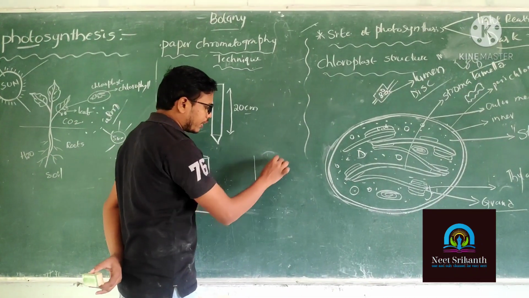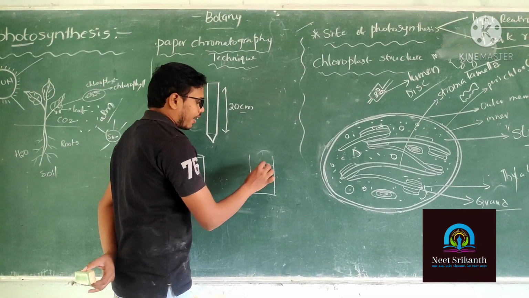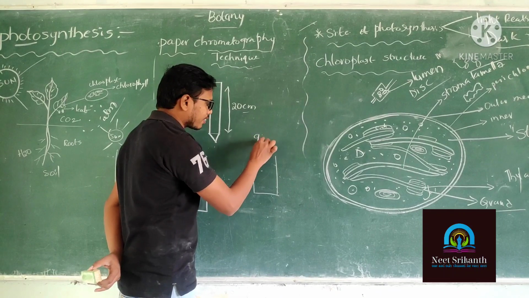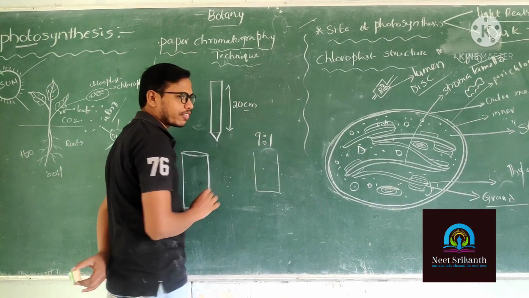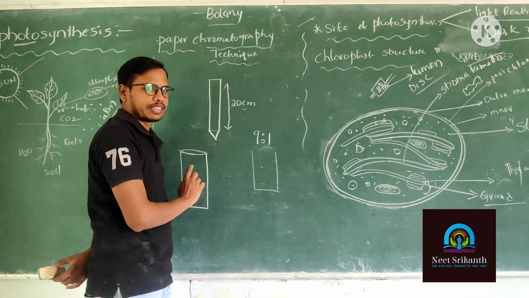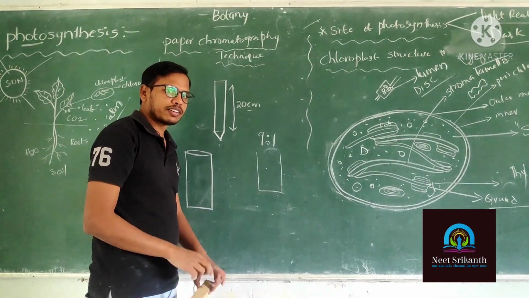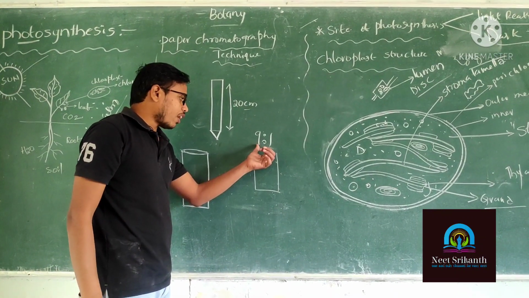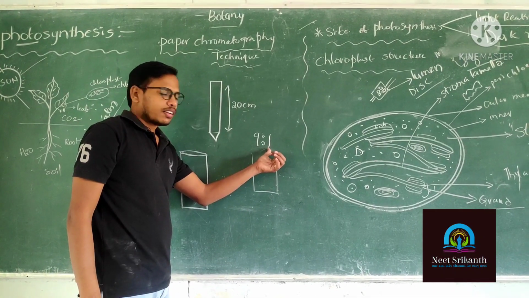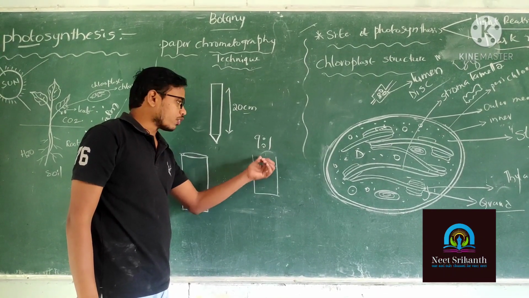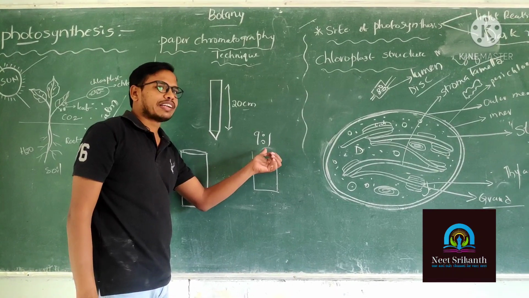First of all, you are going to take a beaker, and in the beaker we are going to add the chemicals. We have two types of chemicals for the chromatography technique: petroleum ether and acetone. We are going to add the petroleum ether and acetone in the ratio of 9:1.